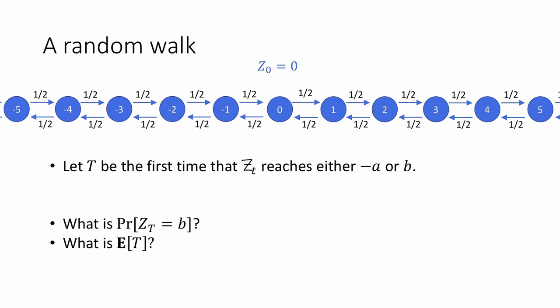So this is a very natural random walk to study, and there are some natural questions that we can ask about it. For example, what is the probability that z sub capital T is equal to b? That is, I know I'm going to stop at either minus a or b. What's the probability that I hit b first before I hit minus a? We can also ask, what is the expected value of T? That is, how long in expectation is it going to take for me to stop, for me to hit one of these two end values? If you haven't seen this before, the answer to these should not be at all obvious, but it turns out that we can answer them fairly cleanly using the Martingale Stopping Theorem.